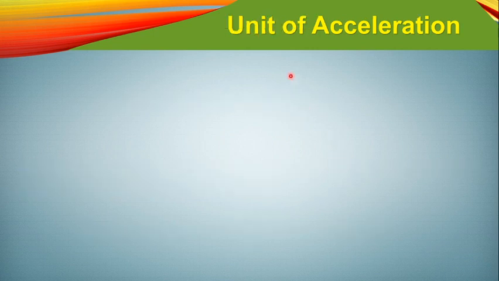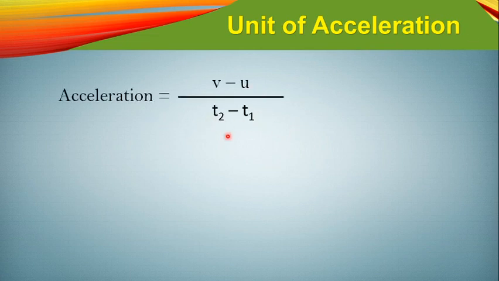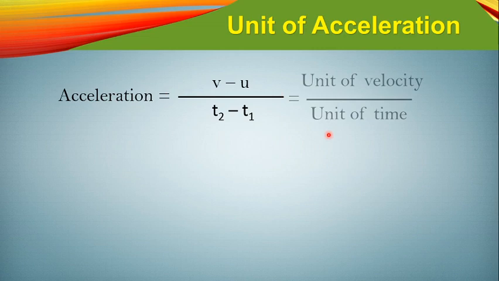Let's move on to the unit of acceleration. Here you can see this is the expression for the acceleration. If I want to find out the unit of acceleration, then we have to know the unit of velocity and unit of time. We can find out the unit from this expression only.